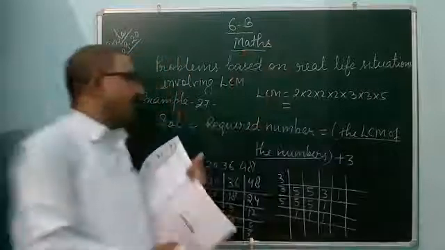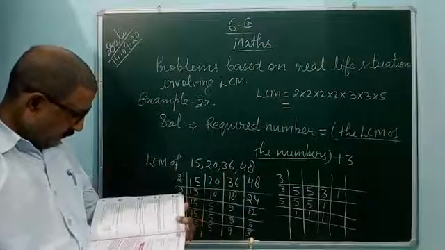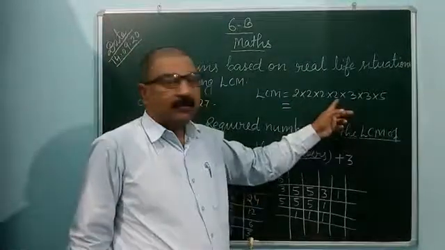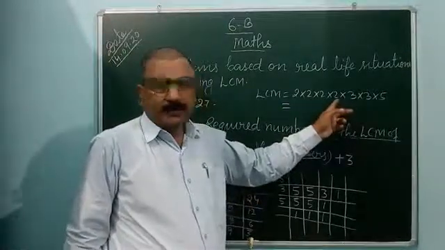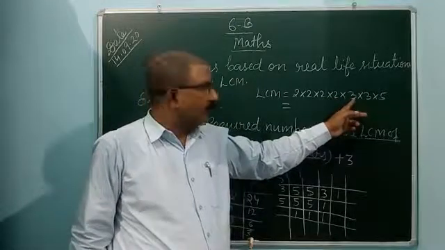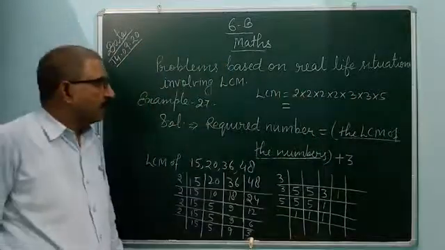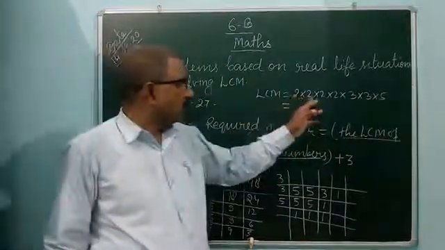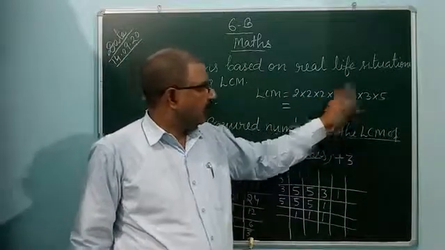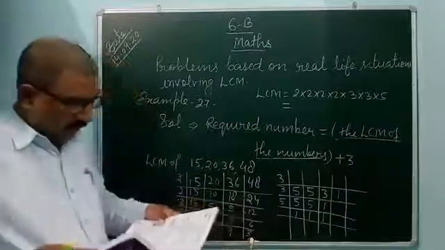So 2 2s are 4, 2 4s are 8, 2 8s are 16, 16 times 3 is 48.